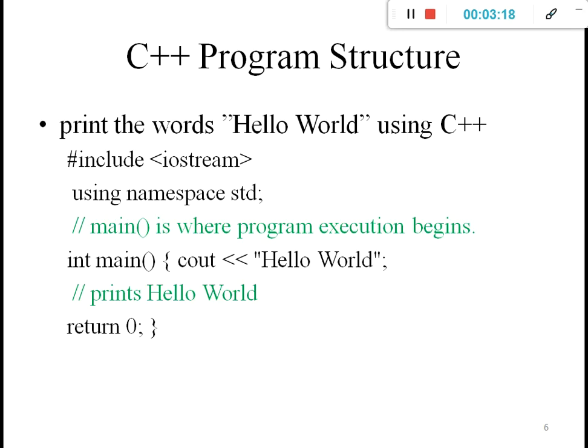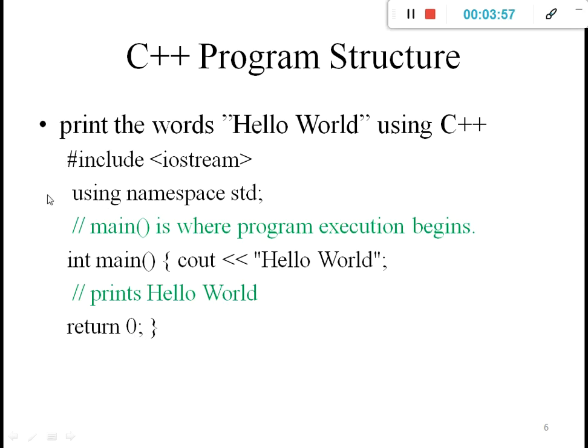We write a simple code that prints the words hello world using C++. This is simply the code which only prints hello world. We can say that this is simply the hello world program in C++. It has #include, which is a header file, iostream. Then using namespace std, and then the main function, int main. Then cout with our string hello world, and it prints hello world, and we mention return 0 in the main function.